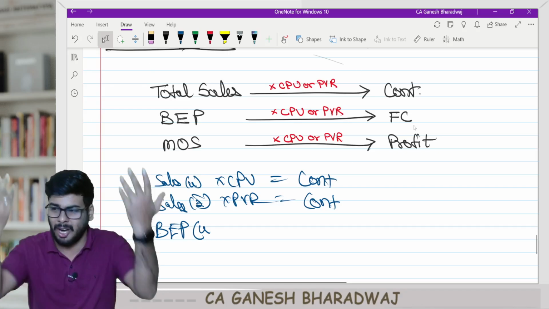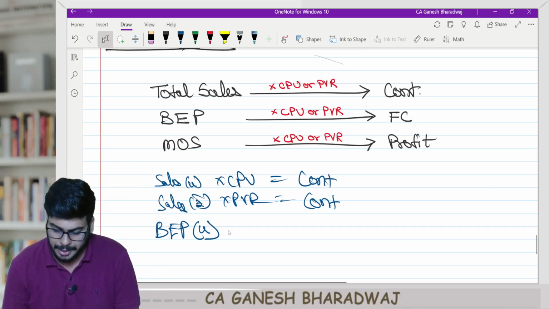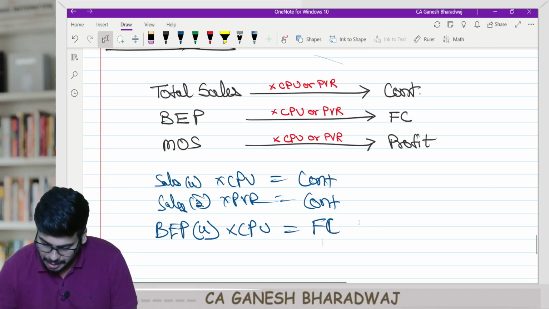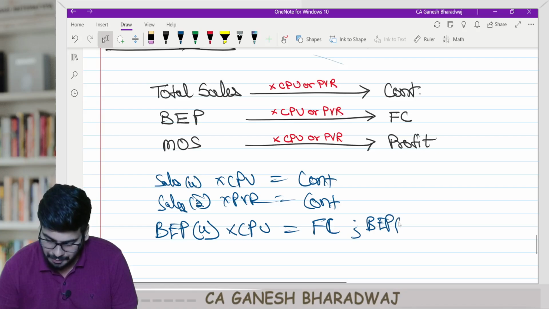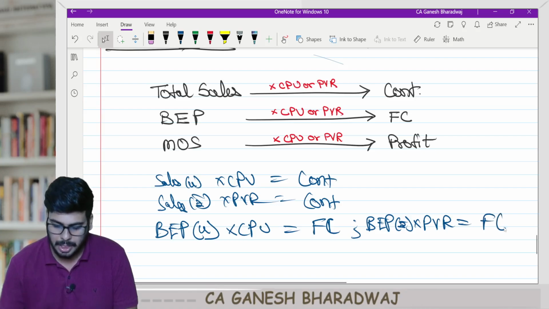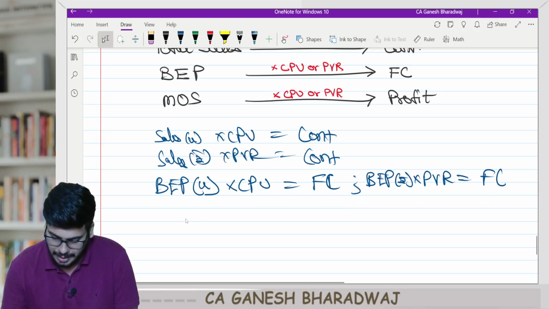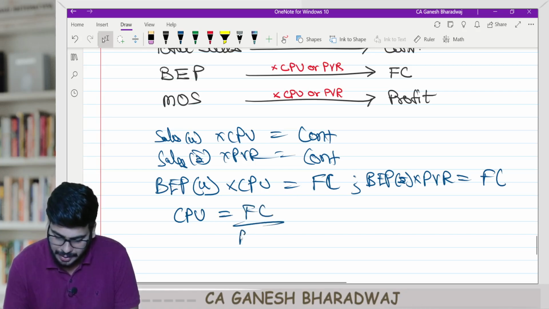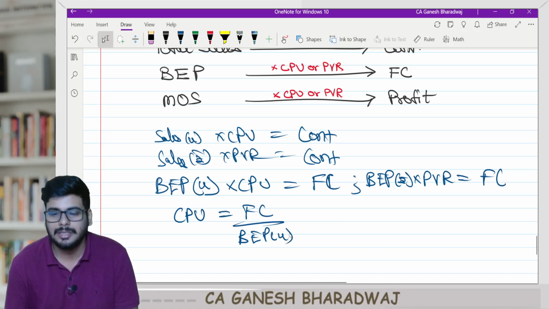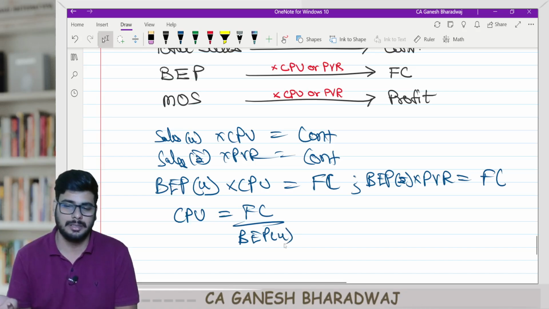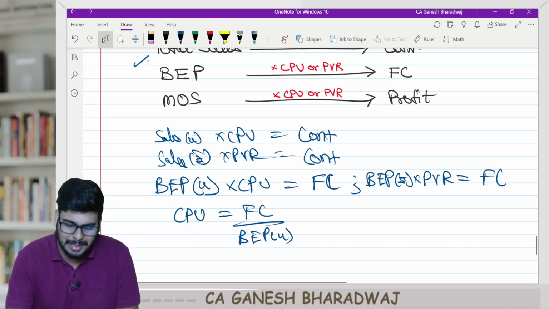You just remember this, automatically all these things will come. Break even point in units into contribution per unit is equal to fixed costs. Similarly, break even point in value into PVR is equal to fixed costs. Now, can I say one more formula here? Contribution per unit is also nothing but fixed cost divided by break even point in units. This is one formula they will say, and they mug it up.